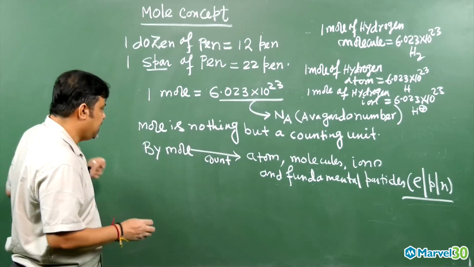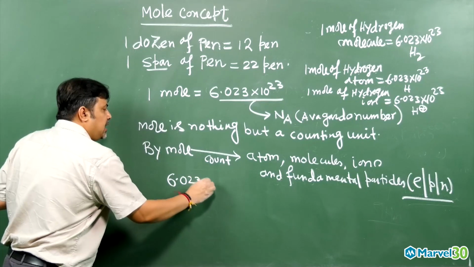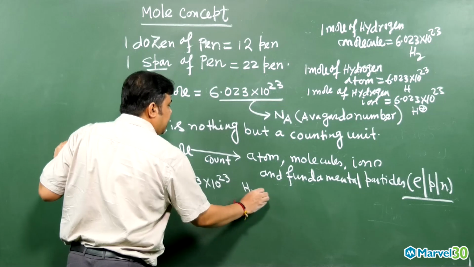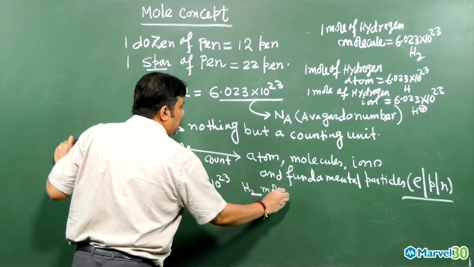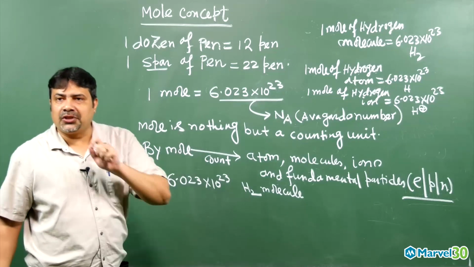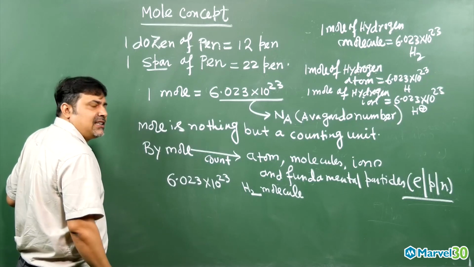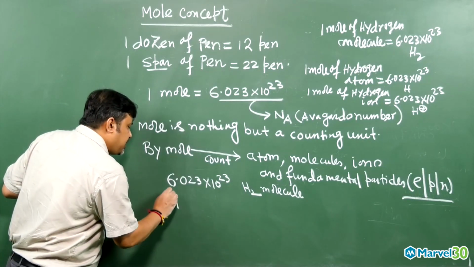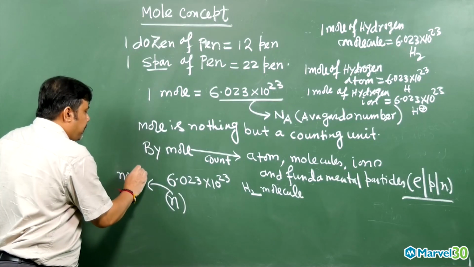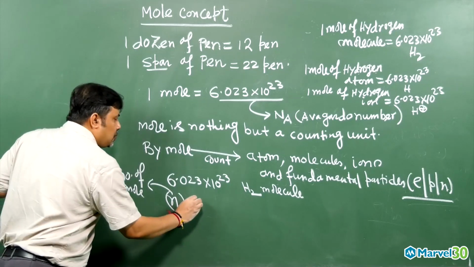Now suppose I tell you that you have 6.023 into 10 to the power 23 hydrogen molecules. If I ask how many moles of hydrogen molecule you have, immediately you will say, sir, 1 mole of hydrogen molecule is there. How are you getting that? Here itself we get the formula. The number of moles is denoted by small n. The small n is nothing but the number of moles. The number of moles will be equal to the given number.